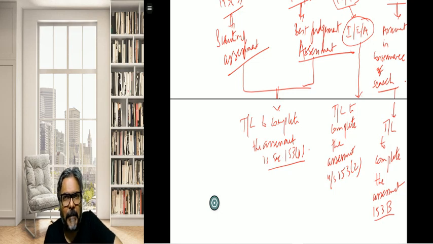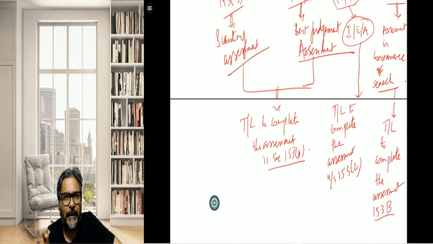The time limits. Penalty time limits you can skip. Then if you want to write other time limits, I'll just give you in writing. Other time limits that you should know is the rectification time limits. The rectification time limit by Income Tax Authority, ITAT and Settlement Commission. So these are the three particular cases, students.